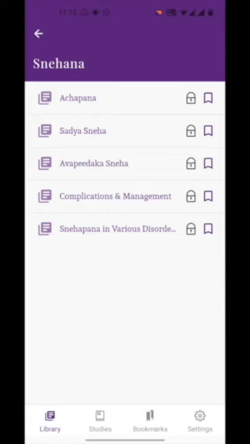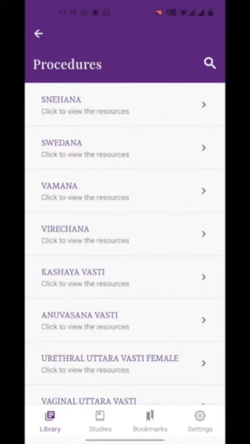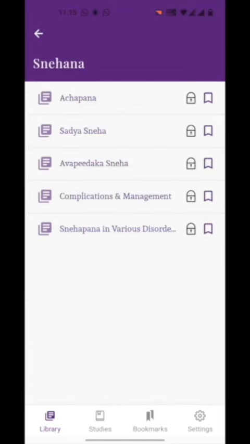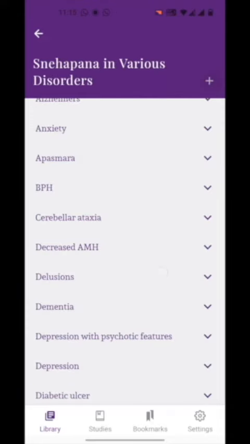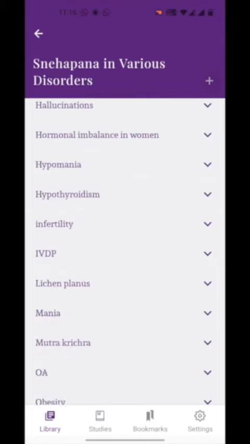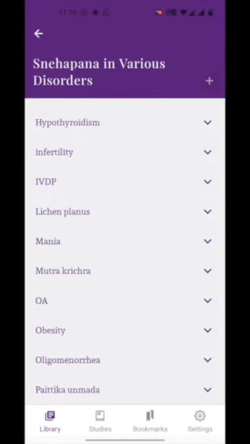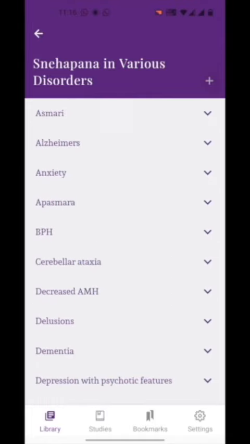Similar such sections are given under various headings like Svedana and other procedures. This also fulfills information about the tools required for such procedures and measurements required. Snehapana in various disorders. This section deals with disease-specific Snehapana to be executed in clinical practice. Similar such detailing is also followed across all other types of procedures.